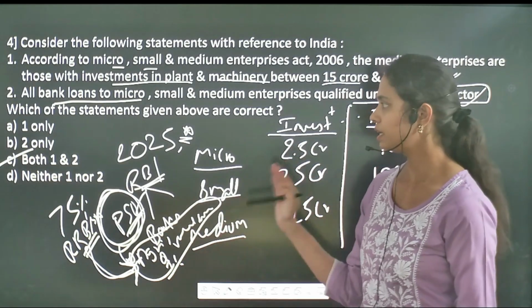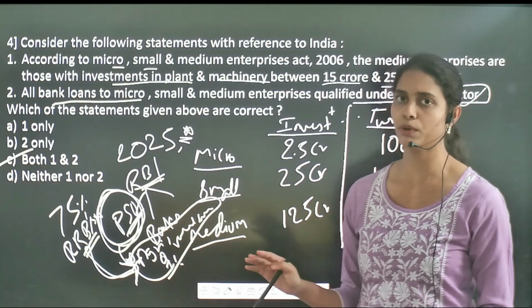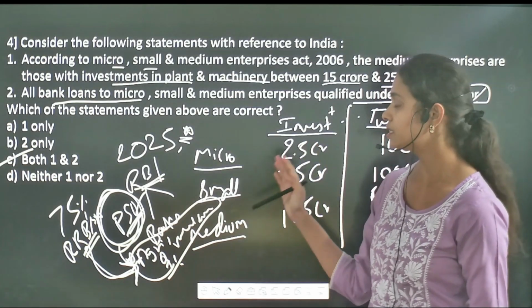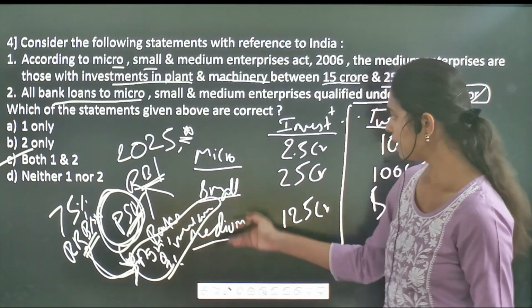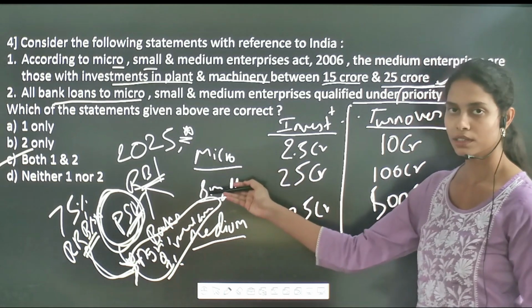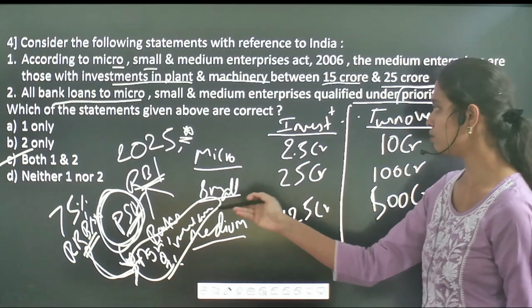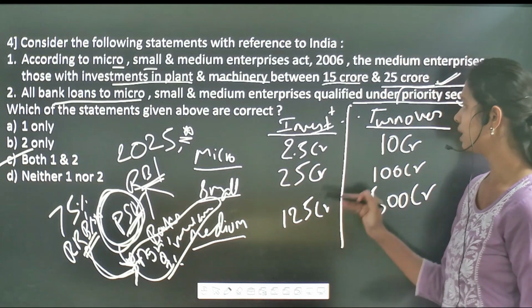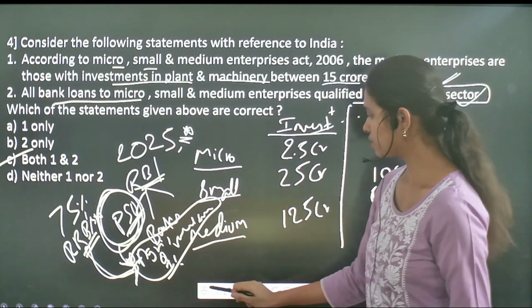But as of now, for the 2026 prelims examination, it is very important to remember the revised definition of micro, small and medium enterprises. In order to qualify as micro, small and medium enterprises, those enterprises have to meet the given investment as well as turnover limits. So this is all about this question.